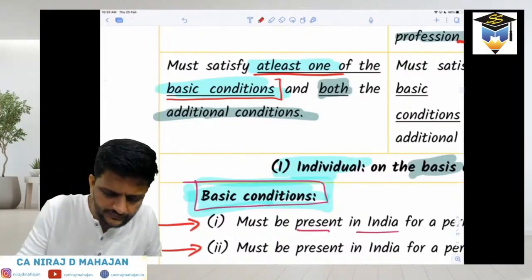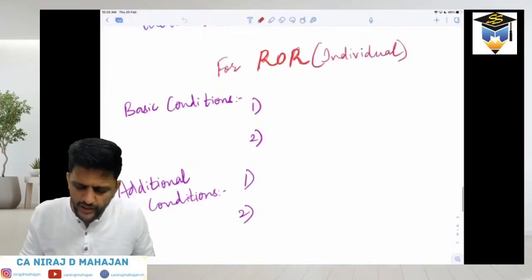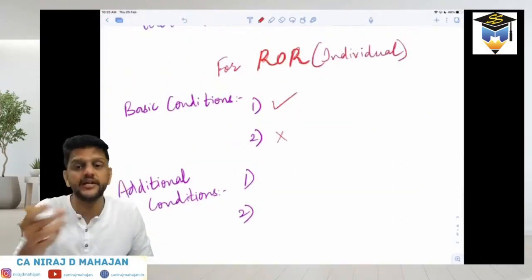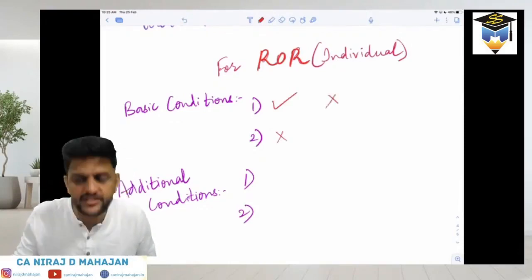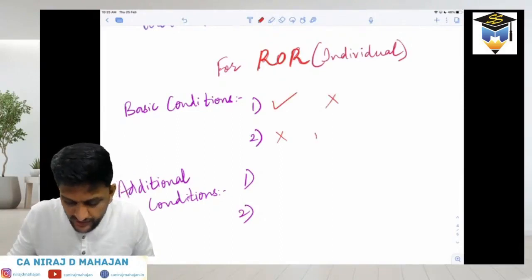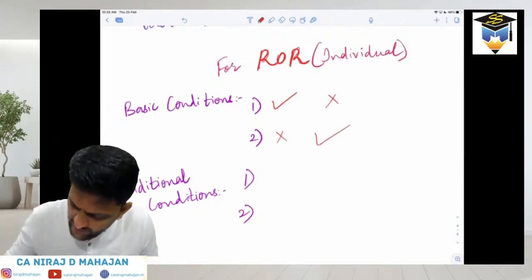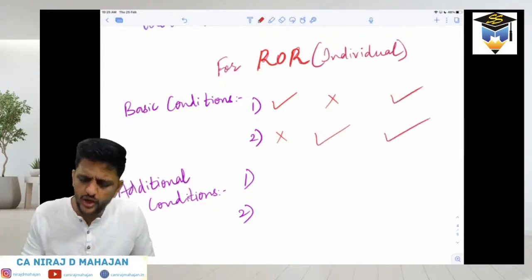I hope you're understanding. So please write down. For ROR, to become ROR, what should happen? He may satisfy basic condition number 1, but not basic condition number 2. Possible. He may not be able to satisfy basic condition number 1, but he is able to satisfy basic condition number 2. Possible. And third case, he may be satisfying both the basic conditions. What does law say?